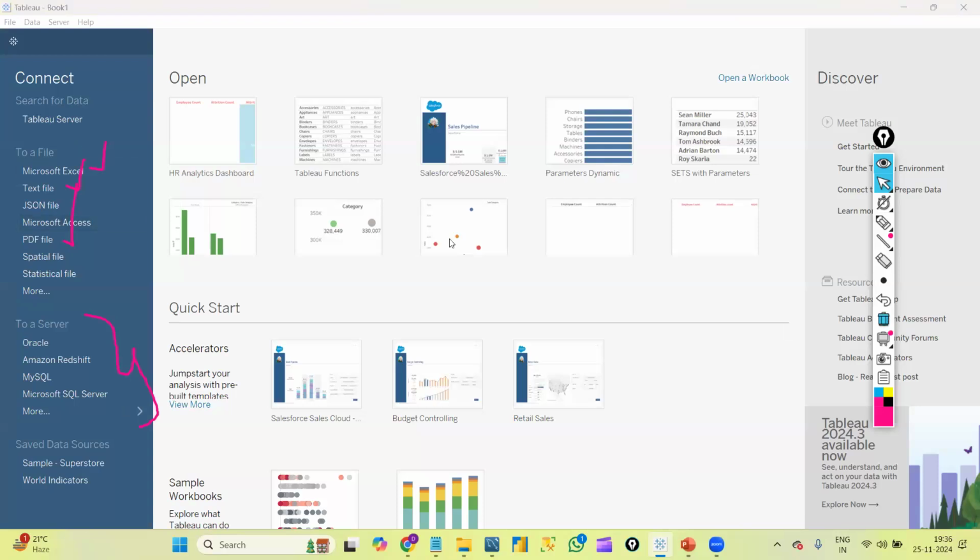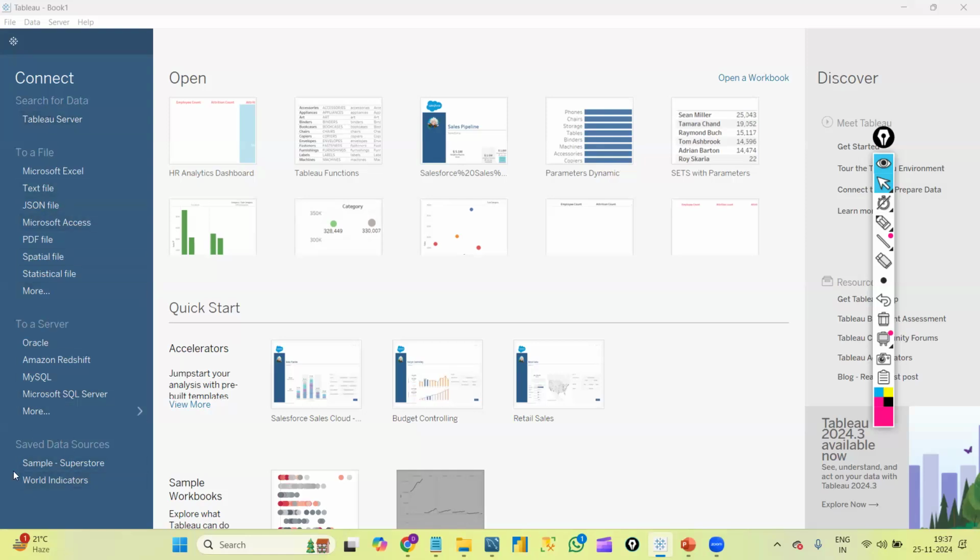First, in the connect panel below, you can see Tableau Server, because mostly in real time we will connect to Tableau Server. So we will work with Tableau Server also. We can connect to Tableau Server directly from here. If I click here, it asks me to log into my Tableau Server account. Or else, after creating any Tableau graphs, while publishing them, we can log into our Tableau Server. I'll show you about that going forward. So this is about the connect panel.